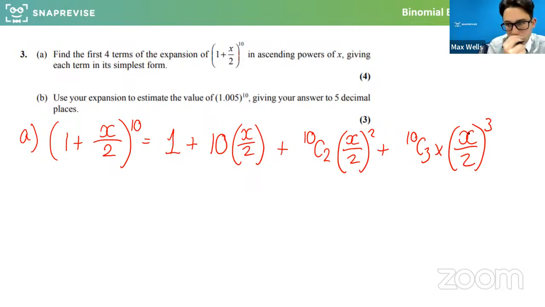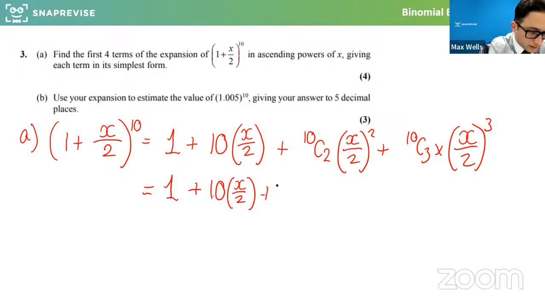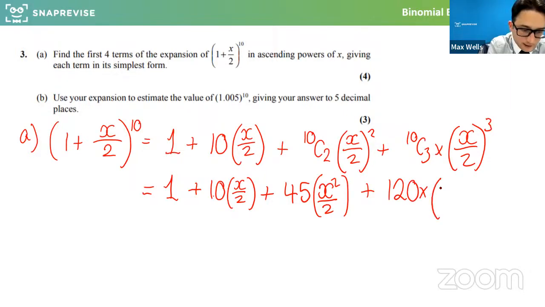Okay, and if we tidy this up, it's very like the previous example, but it's nastier in a way because you've got fractions as well, but it's the same process. So that would be 10 lots of x over 2 plus, remember that number was 45, but you could find it on your calculator as well, squared over 2, that was 120, x cubed over 8. And if we tidy this up, we know it carries on, but they only asked again for the first 4 terms of the expansion. So we can see this is quite a common way they'll ask in the exam.